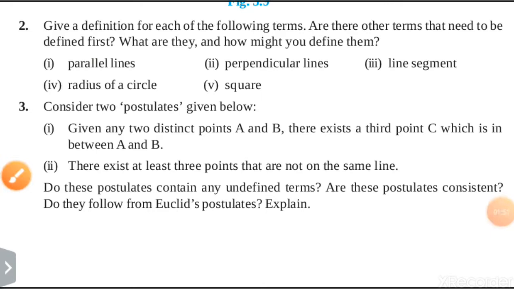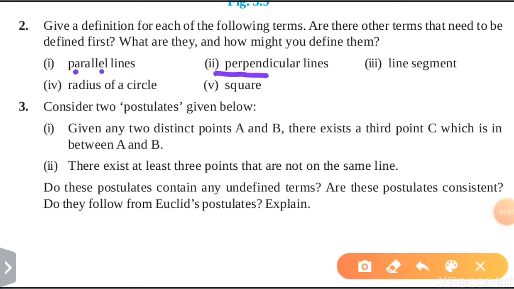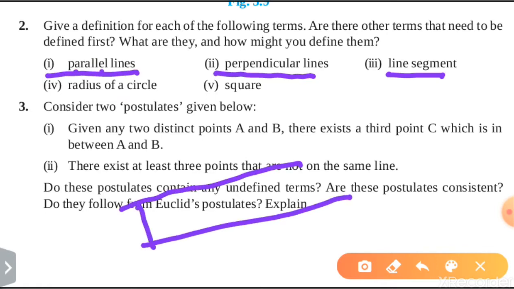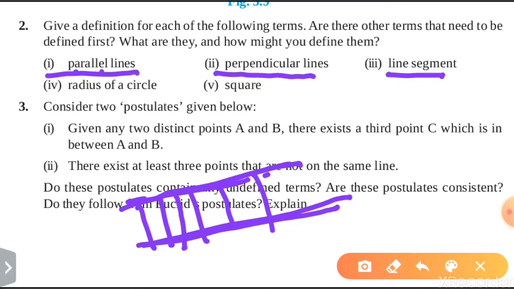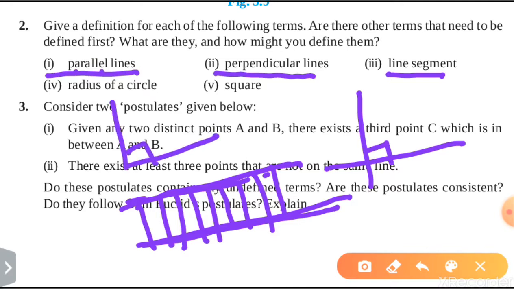You have to give the definitions of parallel lines, perpendicular lines, and so on. The first one is parallel lines. Two straight lines which are at equal distance from each other at every point are known as parallel lines. Perpendicular lines: two lines intersecting each other at 90 degrees, or meeting each other at 90 degrees, are known as perpendicular lines.